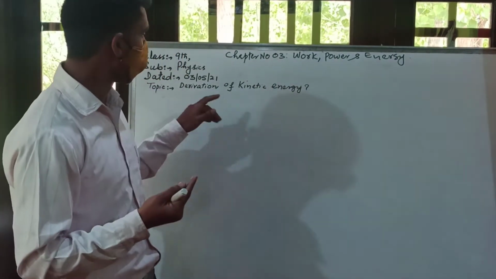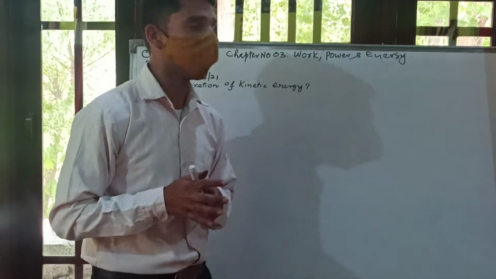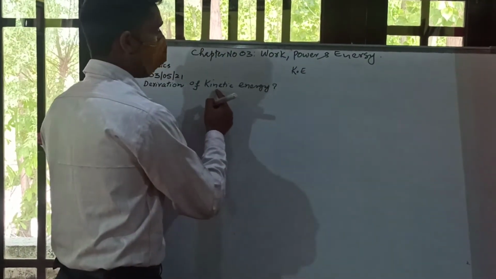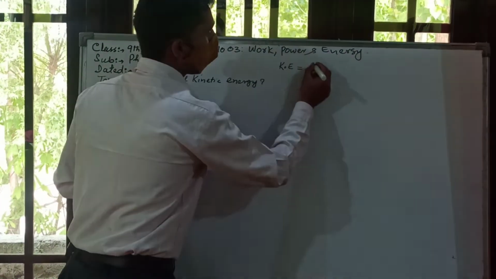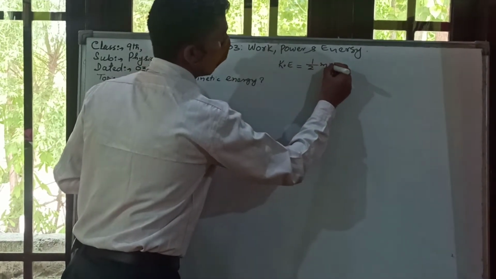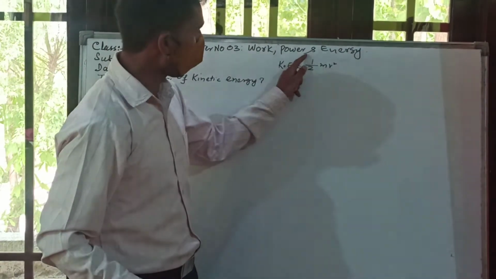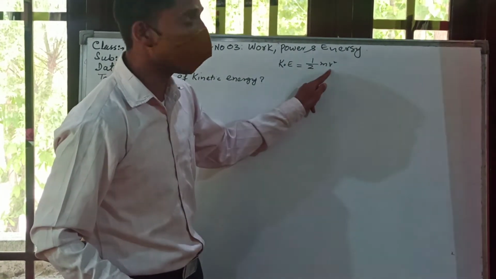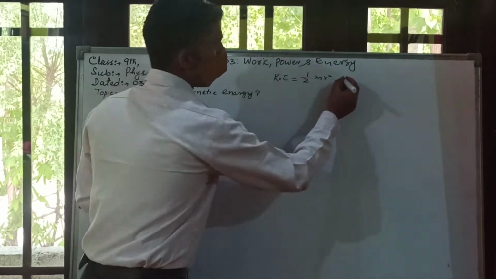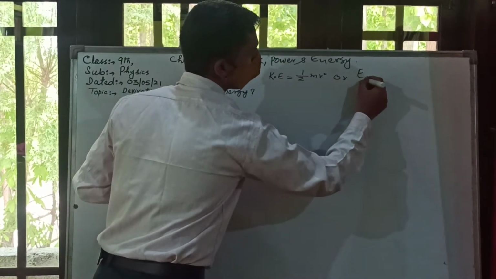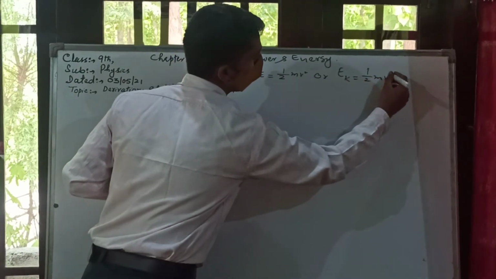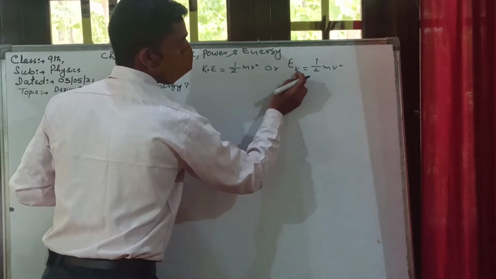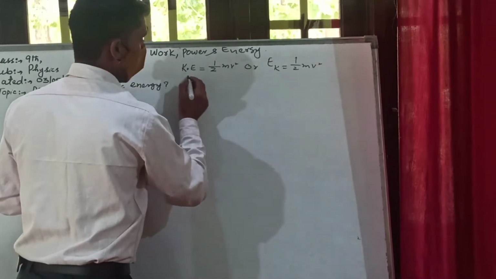That body possesses an energy that is known as kinetic energy, and this kinetic energy is mathematically denoted as K.E. K stands for kinetic, E stands for energy, and it is mathematically equal to 1 divided by 2 mv square, or K.E. is equal to 1/2 mv square, where m is the mass of the body and v is the velocity of the body. Sometimes we represent this as E_k equal to 1/2 mv square. This is actually kinetic energy. You have to start reading this from K to E. K means kinetic, E means energy, and we have to prove this